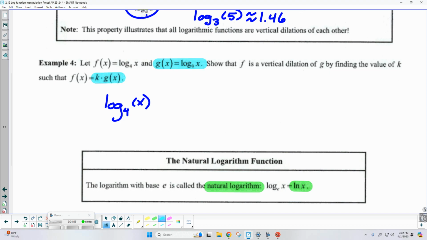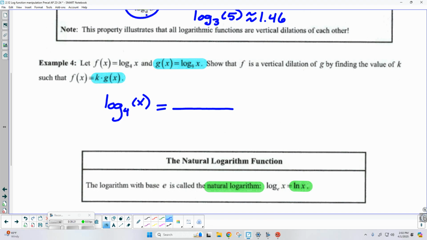So let's go ahead and apply the change of base formula. Now remember, I could use any base that I want. What base do you think is going to work here? Why 9? Because that's the base of the function we're transforming. Okay, so let's do this.